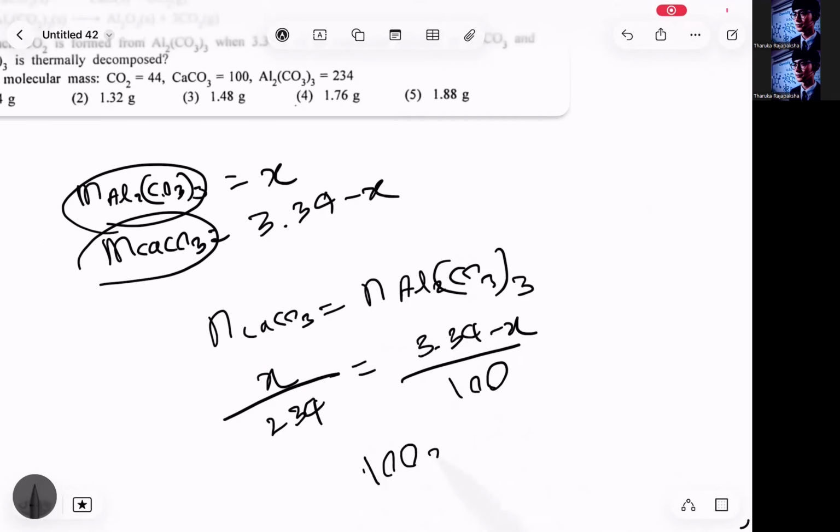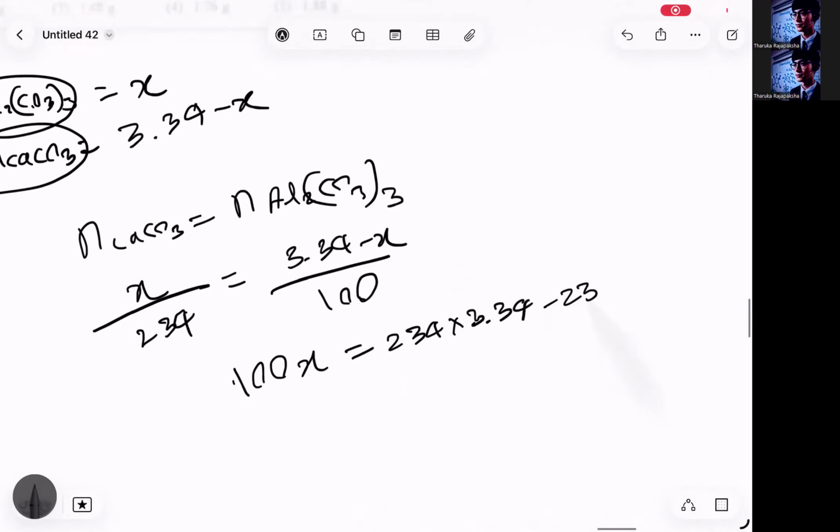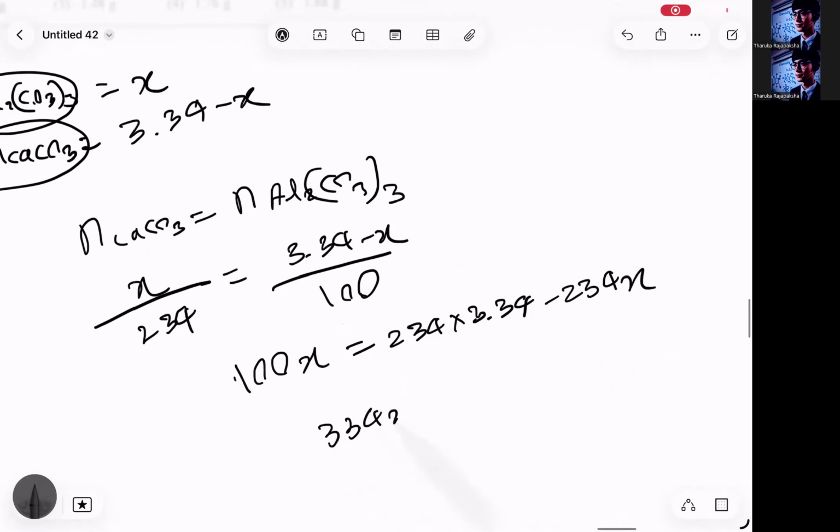So 100X is equal to 234 multiplied by 3.34 minus 234X, right? So 334X equals 234 multiplied by 3.34.